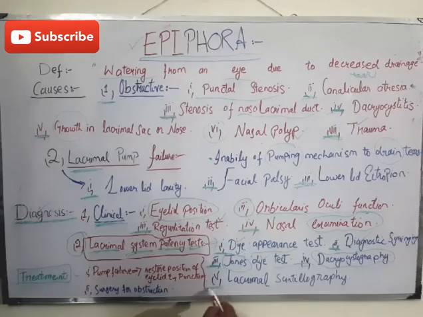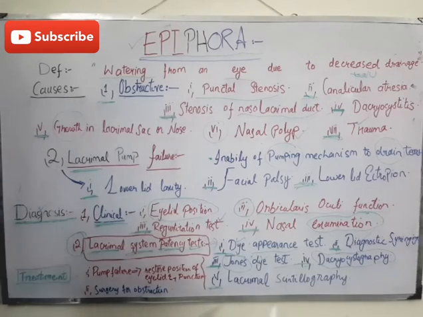Fifth one is lacrimal scintillography. This involves the labeling of the tears with a gamma emitting substance and monitoring of their progress through the drainage system by a gamma camera. So this is lacrimal scintillography.